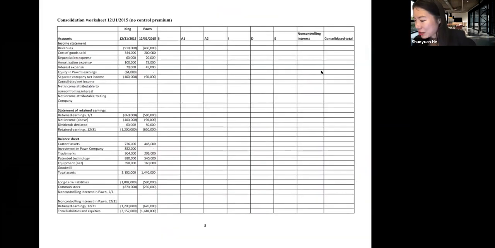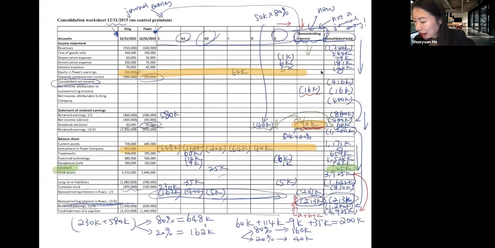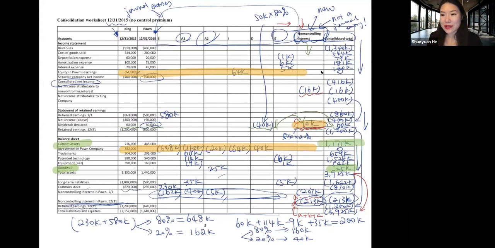Versus in the previous situation, your current asset is 1,171,000. Is there any other difference? I guess that's it, right?